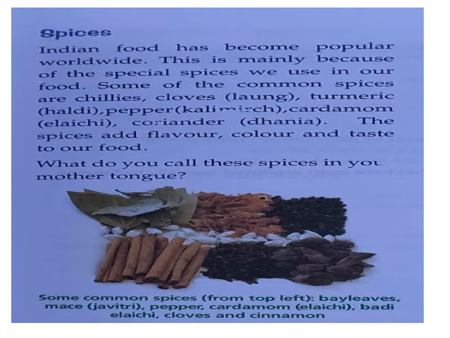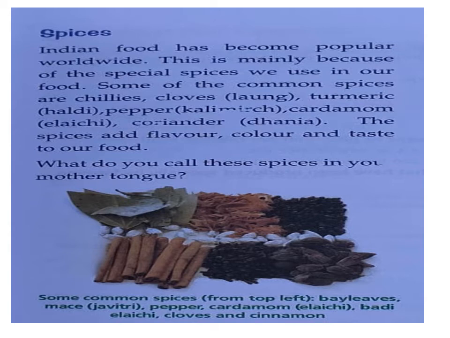Cardamom, that is called elaichi. It is of two types in general, green and brown one. Brown ones are bigger in size, green ones are smaller in size. Coriander, in Hindi it is called dhania. The spices add the flavor, color and taste to our food. What do you call these spices in your mother tongue? You have to find out with the help of your mother or father. Okay, my dear.